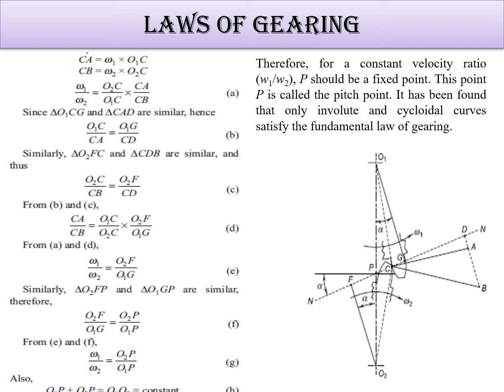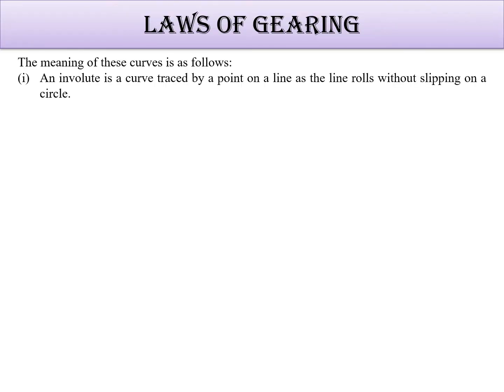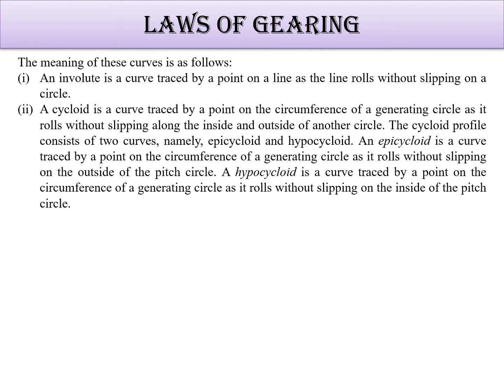This point P is called the pitch point, and the curve can be cycloidal or involute. Let's see the difference between them. An involute profile is nothing but a curve traced by a point on a line as the line rolls without slipping on a circle. A cycloidal is a curve traced by a point on the circumference of a generating circle as it rolls without slipping along the inside and outside of another circle.